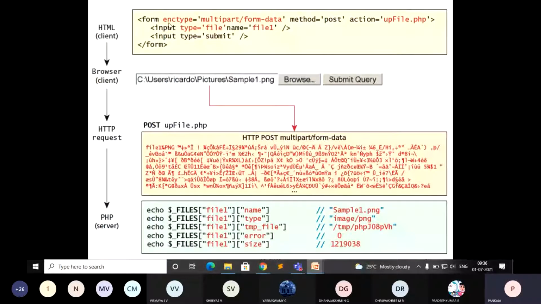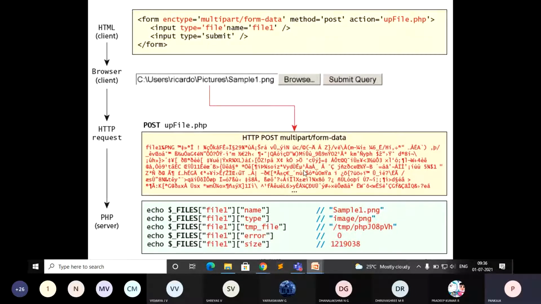First you have to create a form. I told you this is a must: the encryption type, enctype equal to multipart/form-data. Because of this attribute, you can see how the data is represented in the HTTP post.